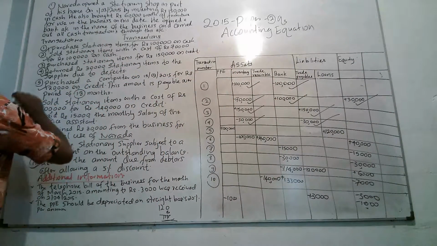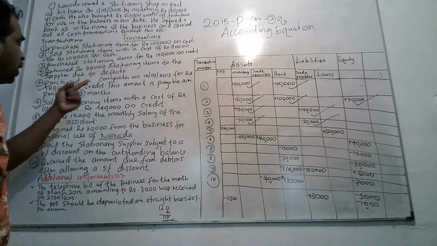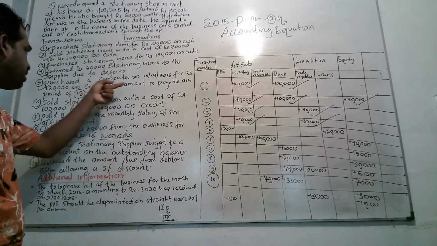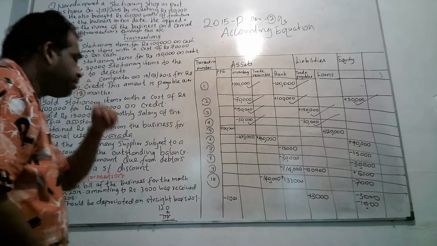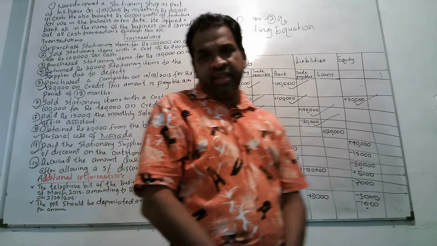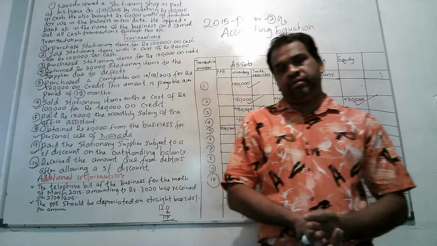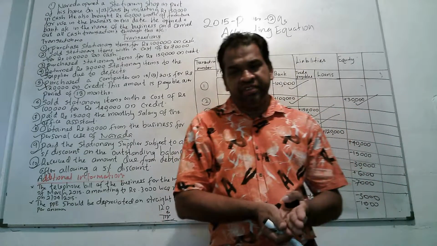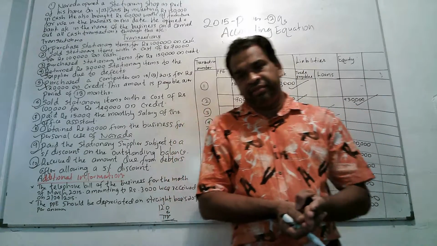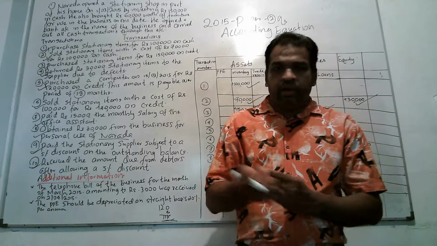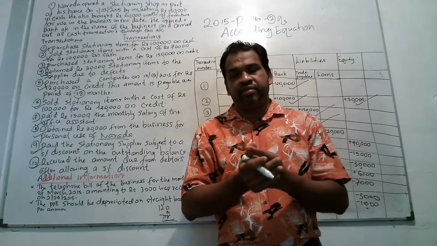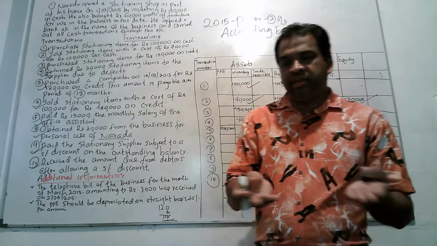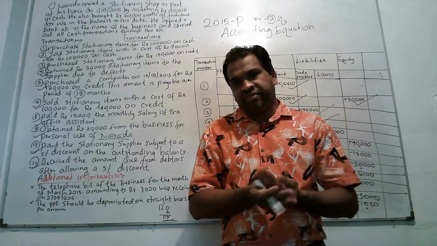Then, number 5. Purchased a computer on 15th March 2015 for rupees 120,000 on credit. This amount is payable over a period of 18 months. Here, it is equal to a loan because here we are running a business buying and selling stationery items. But the owner has purchased a computer for office usage. Therefore, it doesn't come under inventory. It comes under non-current assets.